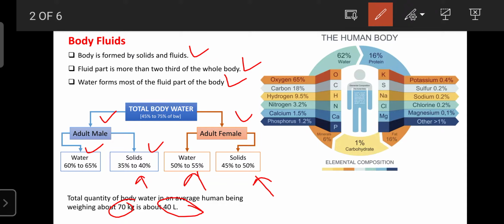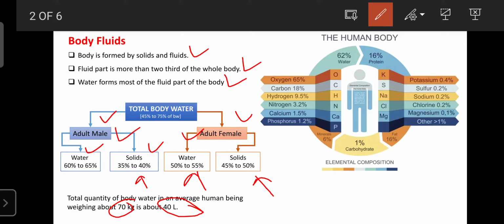So it means the female will have less body water as compared to the male, due to the excess of adipose tissue in the female. For that reason the female has less water than the male.